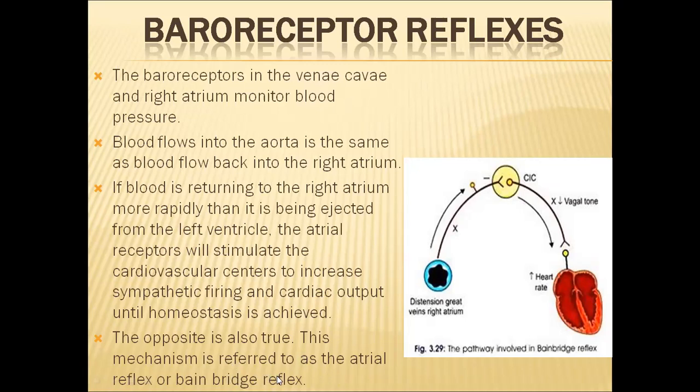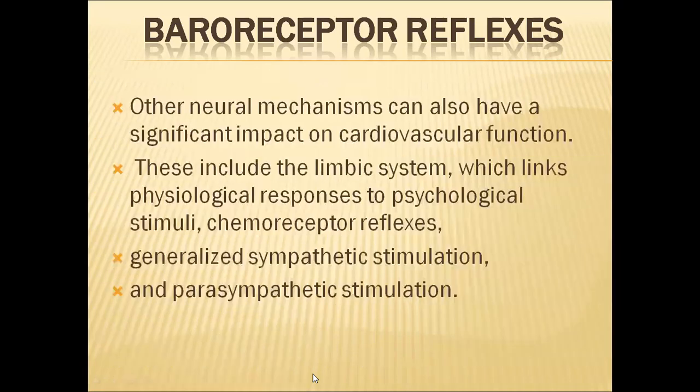So the Bainbridge reflex is related to maintaining homeostasis between the right atrium and the left ventricle. The amount of blood coming into the right atrium should be equal to the amount of blood going out of the left ventricle. To maintain this homeostasis between incoming and outgoing blood flows, the Bainbridge reflex is helpful.